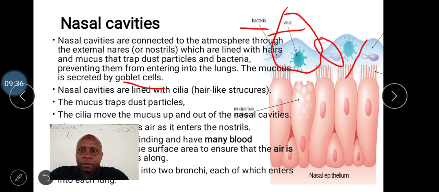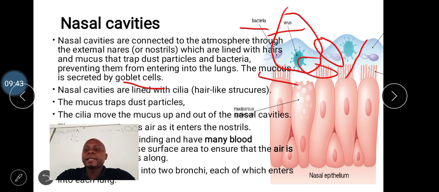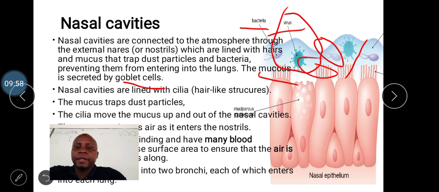Now, these hair-like structures usually beat in waves, hence propelling the mucus that has trapped viruses or bacteria outside so that it can be coughed out in form of mucus. Okay?